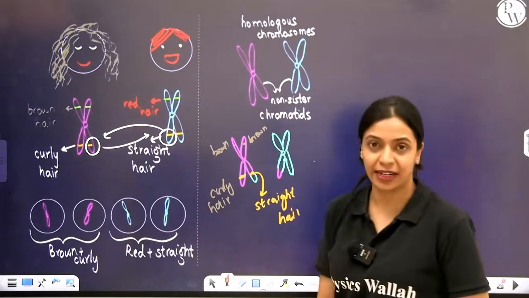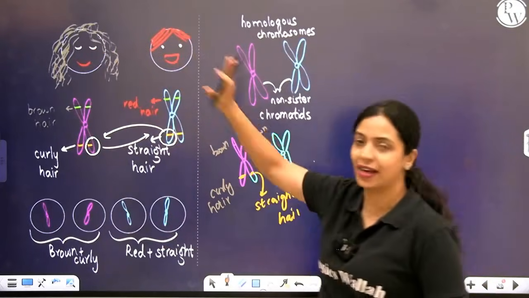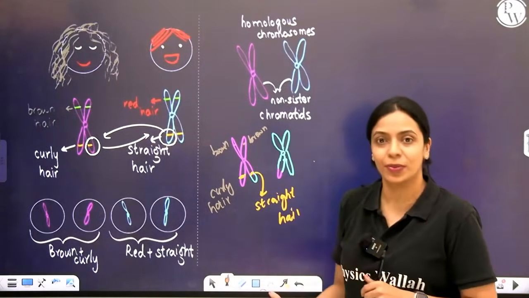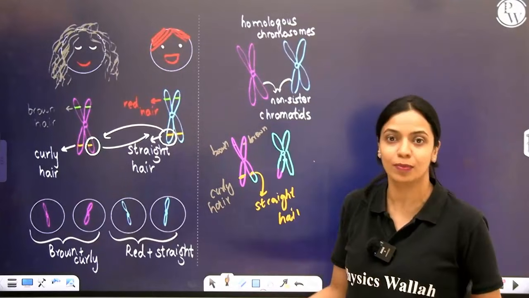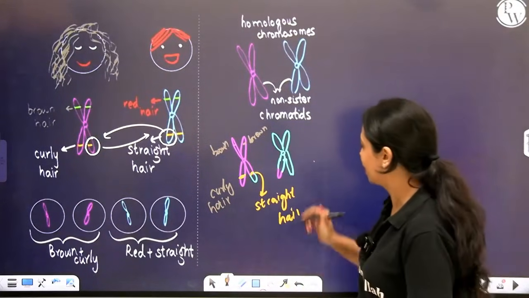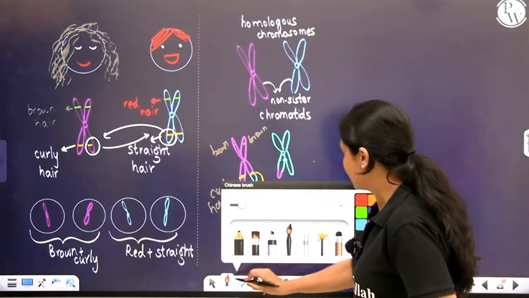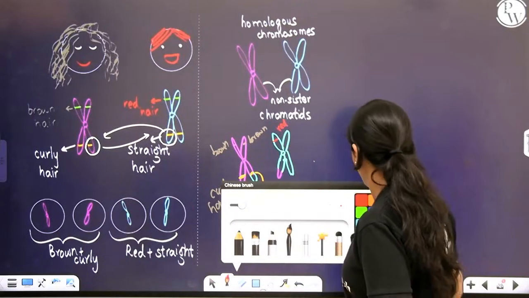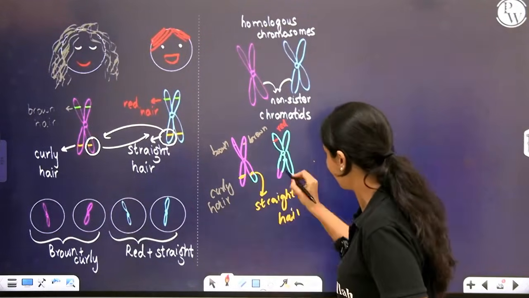Brown hair that is straight. Initially, you had brown hair curly, red hair straight. After this crossing over happens, you will get newer combinations that will bring about variation in a population. Are you getting my point? And here at this point, you had red hair that was straight. Right now, you have a new combination of red hair that is curly.